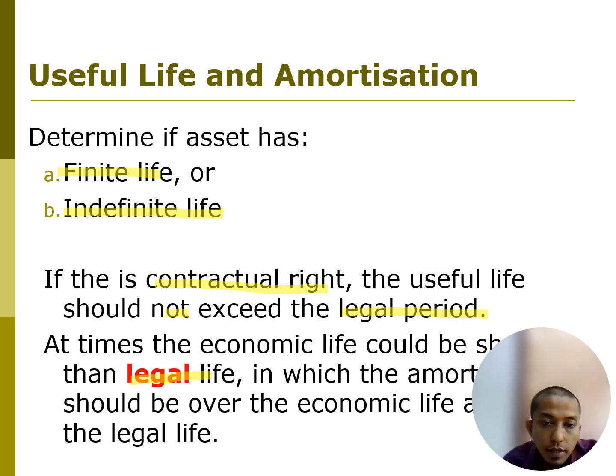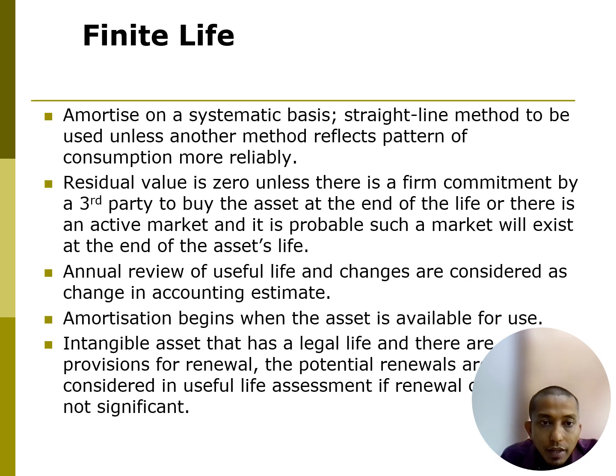But it is not logical, right? Normally we are going to have this intangible asset as long as it can still be used. If the legal right still exists, it can be used. If it cannot be used, why should we have this intangible asset? So a finite life is amortized on a systematic basis, and the straight-line method is used unless another method reflects the pattern of consumption more reliably.